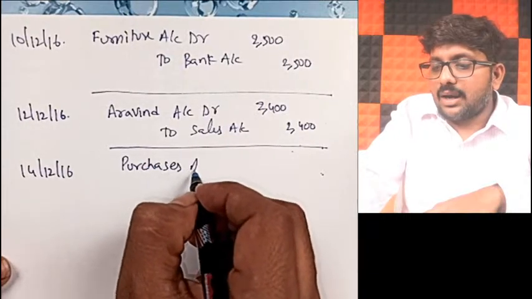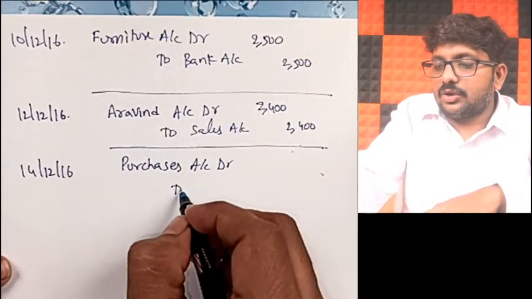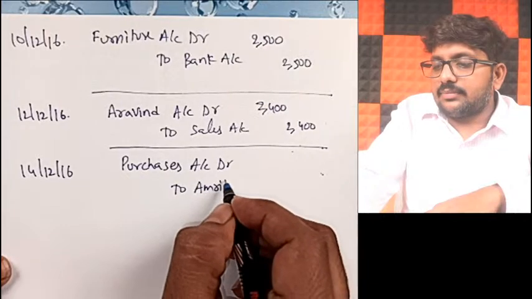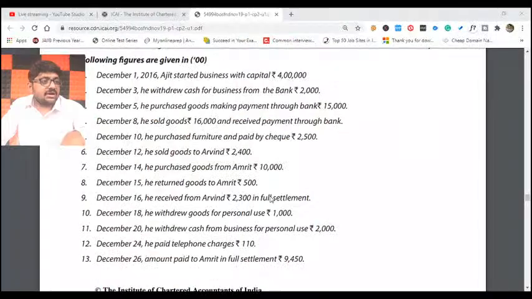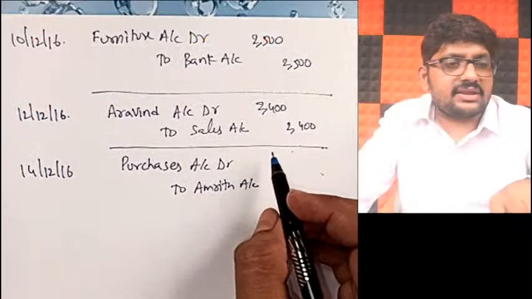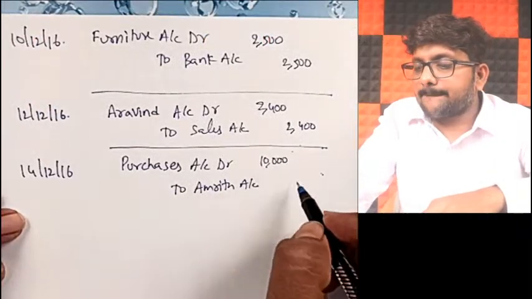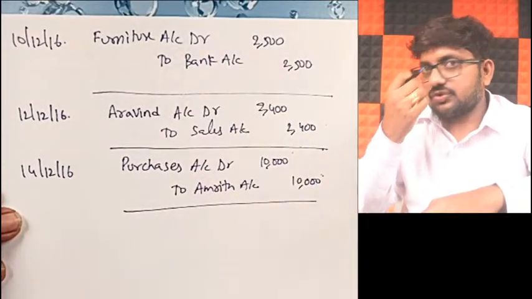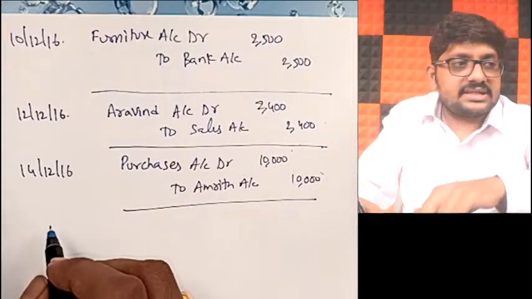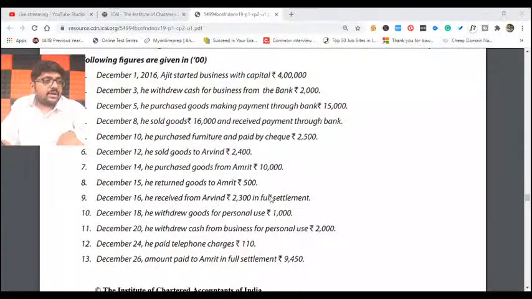Purchases account debit to Amrit account. How much worth of purchase have we done? We have made the purchase for 10,000 rupees. So 10,000 and 10,000. Okay, sir, the transaction is also done. What about the next transaction?